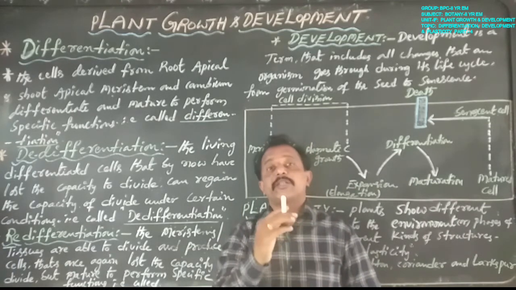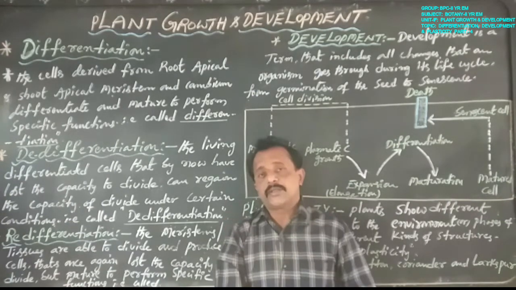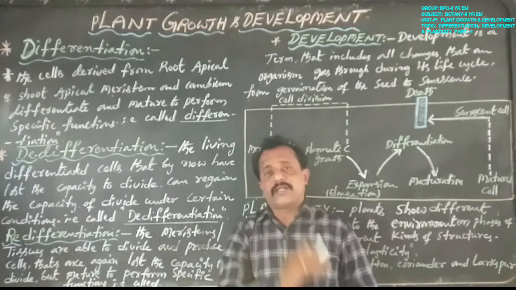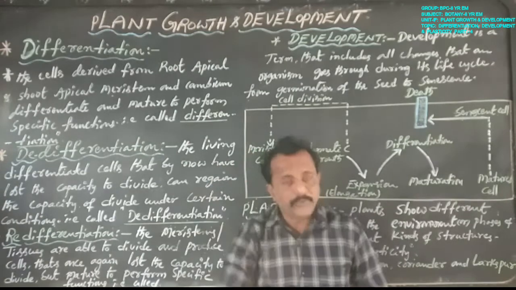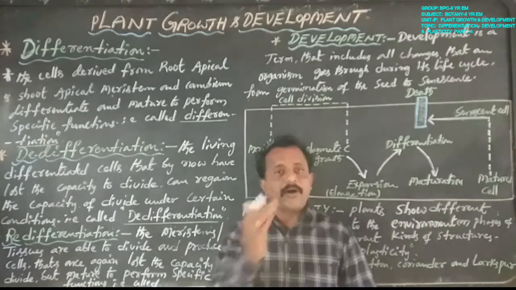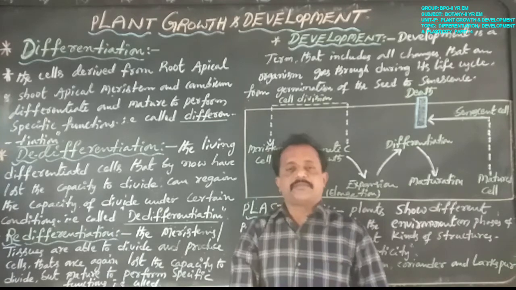First the meristematic tissue undergoes division to produce several meristematic cells, that is differentiation, and these meristem cells again come back to form meristematic tissue, that is de-differentiation.